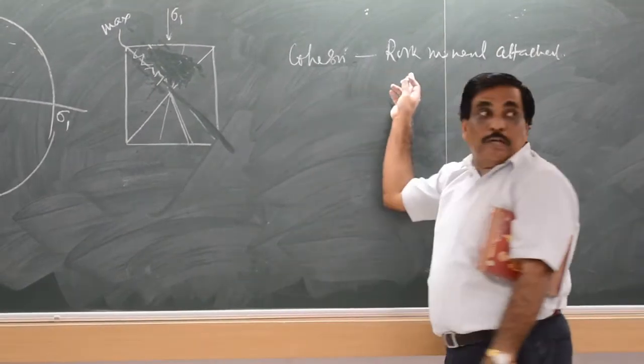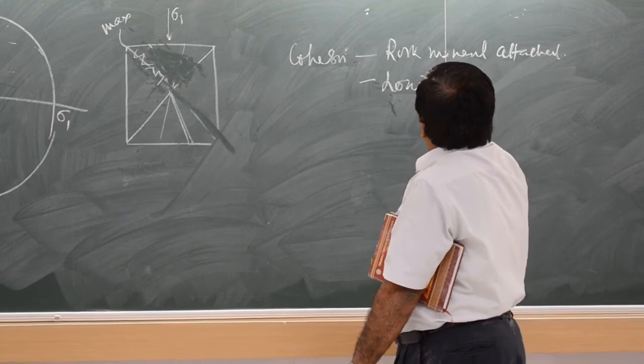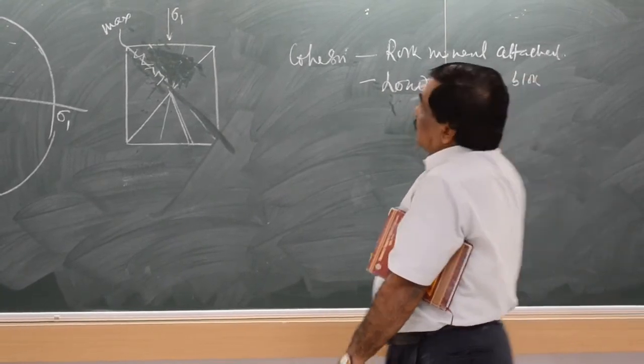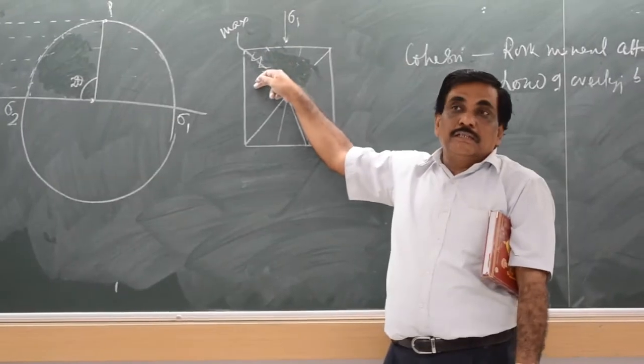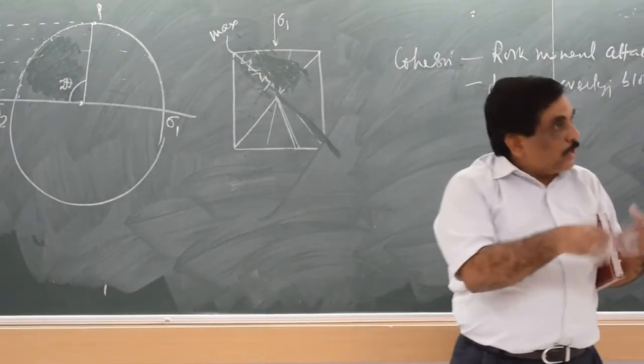So that is cohesion comes from there, comes from the load of overlying block. ये overlying block करता है. ये भी एक पॉइंट, you know, towards cohesion.